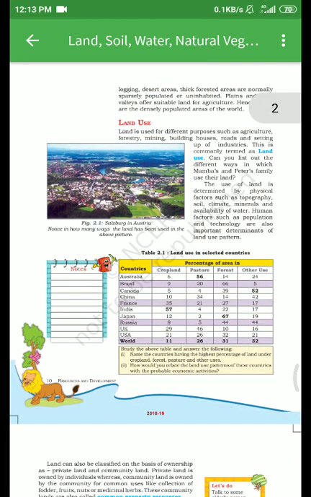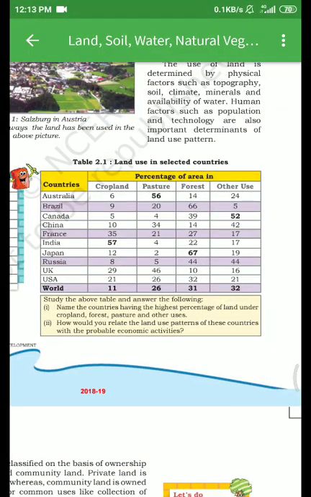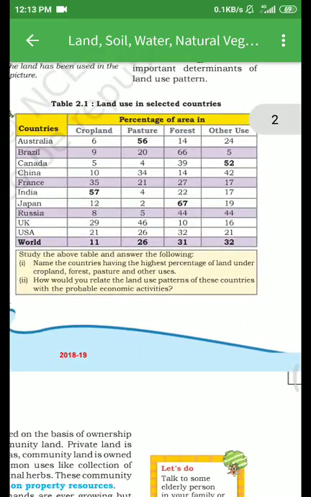Okay. Now can you see table number 2.1, land use in selected countries. Here is the data of country, cropland, pasture land, forest and other use. So you make the table with the heading land use in selected countries, draw all the countries' names, cropland, pasture, forest and other use, and send it in the group.